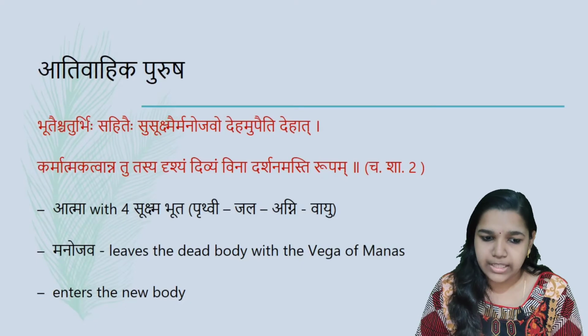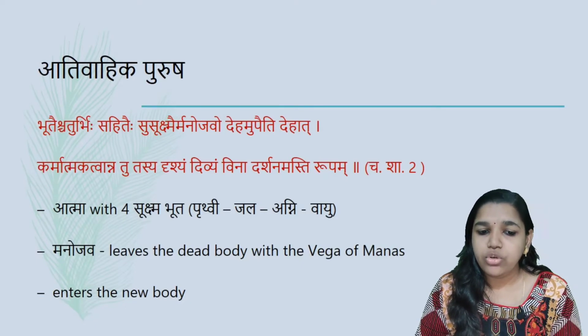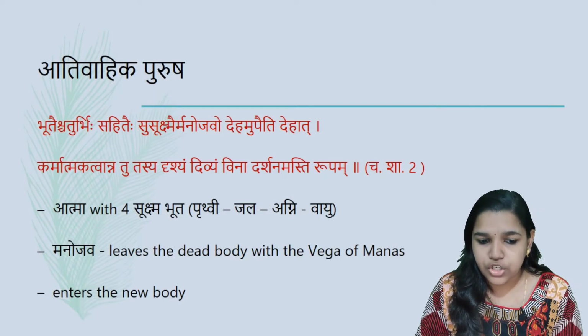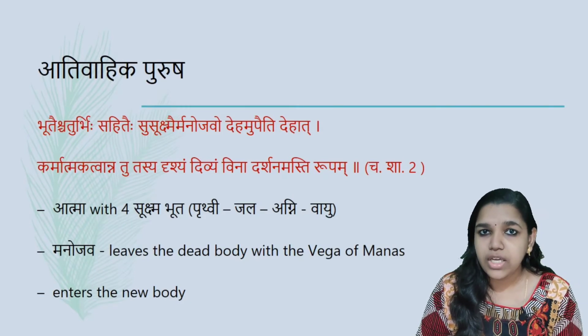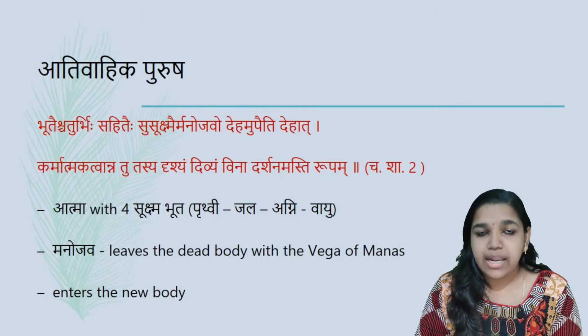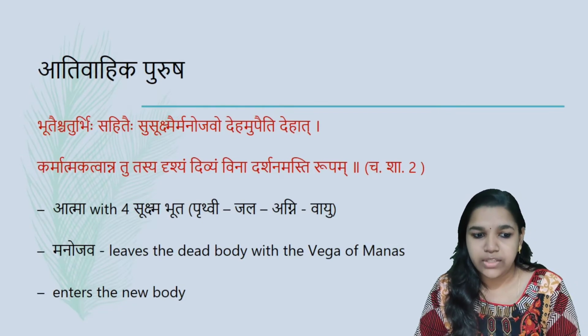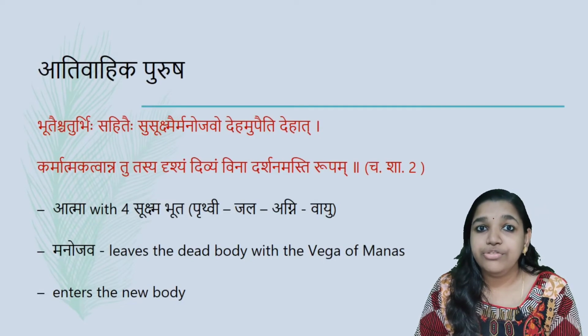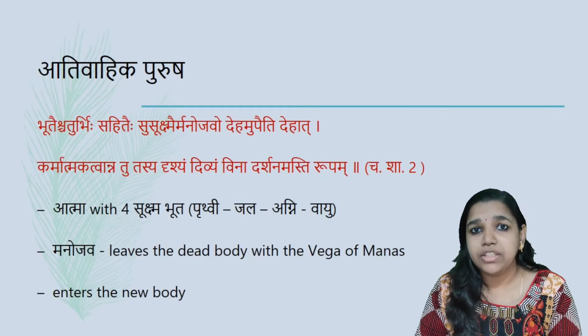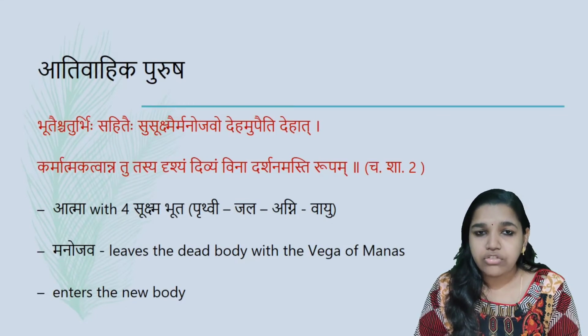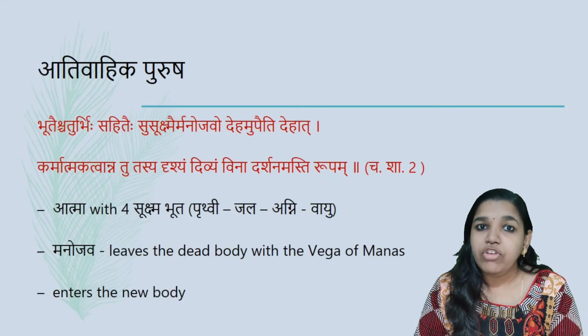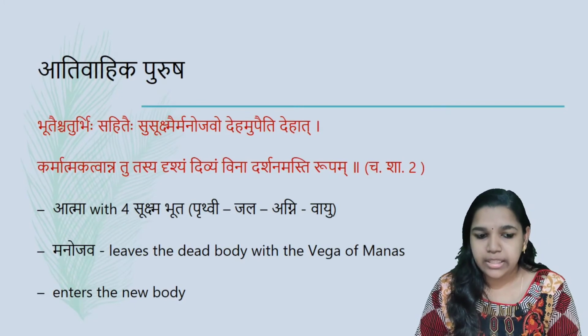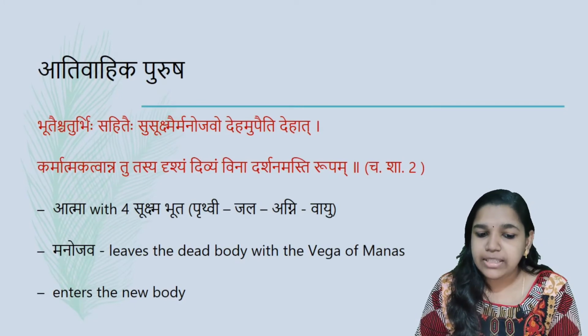Bhudesh Chadurpihi Sahitehi Susukshmer Manojavo Dehamupaiti Dehat Karmatmagatvat Na Tu Tasya Drishyam Divyam Vina Darshanamasti Rupam. So this Atma, along with the four Mahabhutas, that is Prithvi, Ap, Teja and Vayu, will be moving from one Sharira to another, and that too Manojava, with the Vega of Manas, or with the speed of Manas.